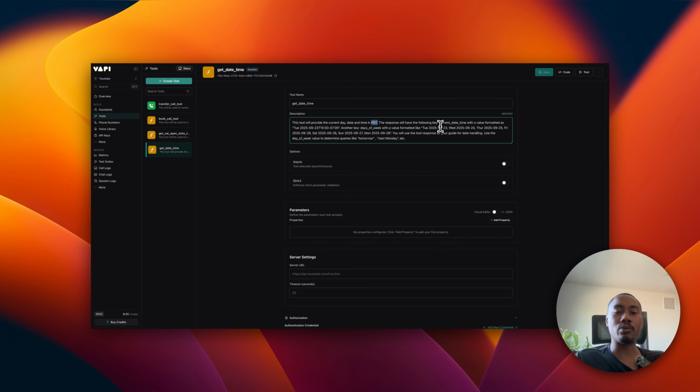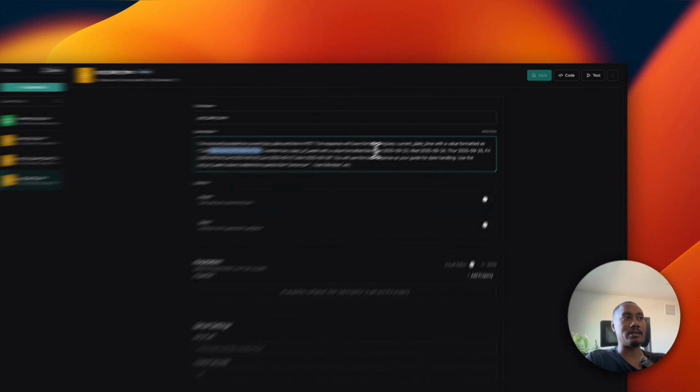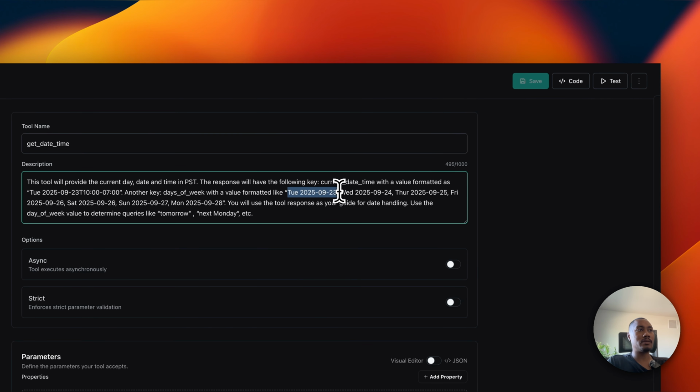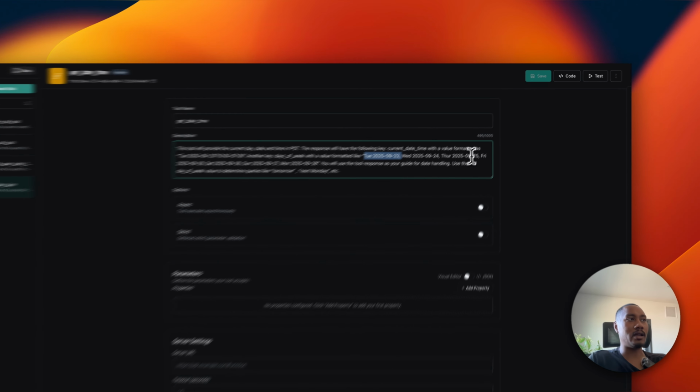So the way it's going to work is we're going to be getting data back from the webhook response on Make, but in the form of JSON. And in JSON, you have key and value pairs. So there's going to be two keys pretty much for this response. There's going to be the current date time key, and the value will be formatted like this: Tuesday, and then the date format in ISO 8601. And then another key will be days of week, and the value will be formatted such as this. So Tuesday, Wednesday, Thursday, Friday, and so forth.